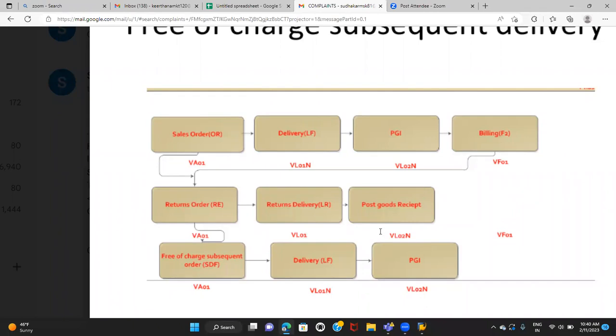For that, we need to create the free of charge subsequent order. It is a sales document type. The sales document type for the free of charge subsequent delivery is SDF. What is the sales document type for the credit memo request?